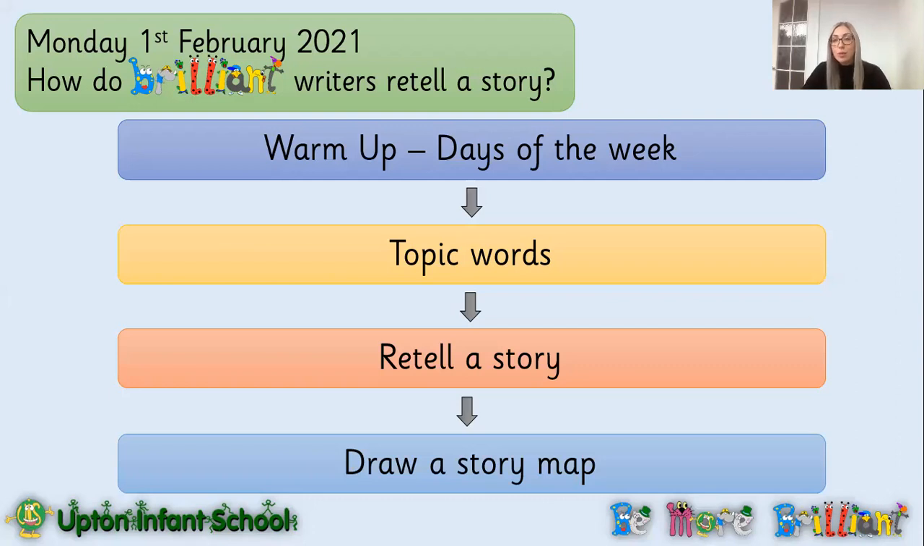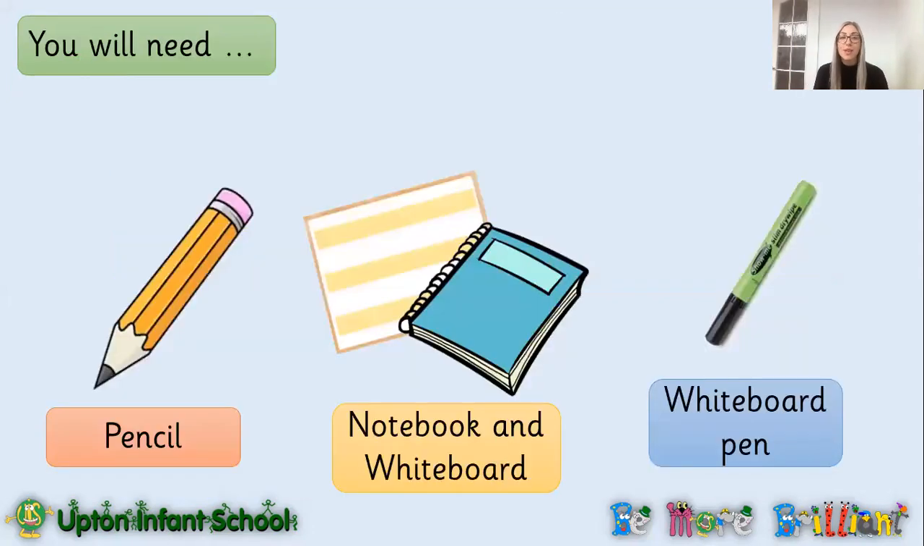So first of all, we are going to do a warm-up and we are going to learn the days of the week. Then we are going to look at some topic words. Then we are going to retell a story. And then we are going to do a story map based on the story The Way Back Home, which we looked at for the last couple of weeks. So you will need a pencil, a notebook and whiteboard, a whiteboard pen and a whiteboard rubber. So if you go and get those things now, and then I will see you back in a second.